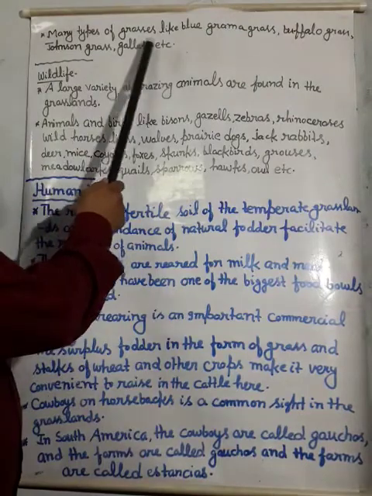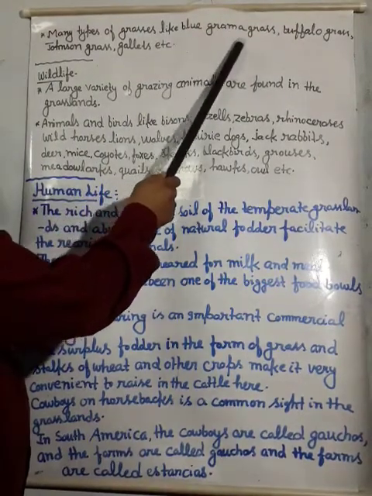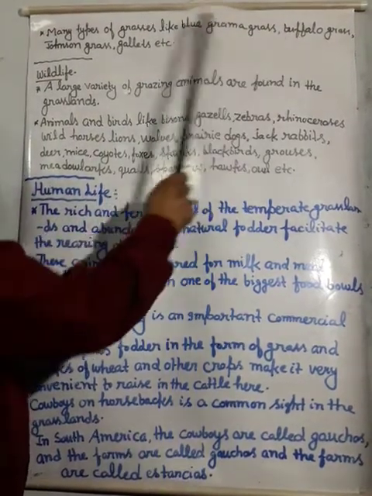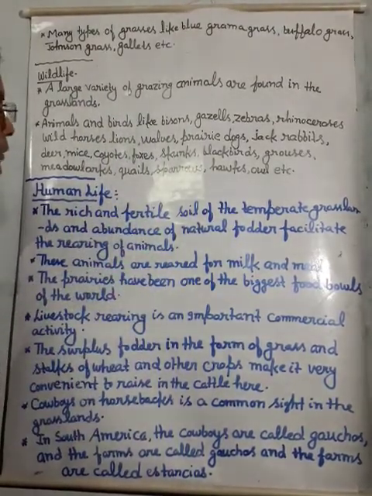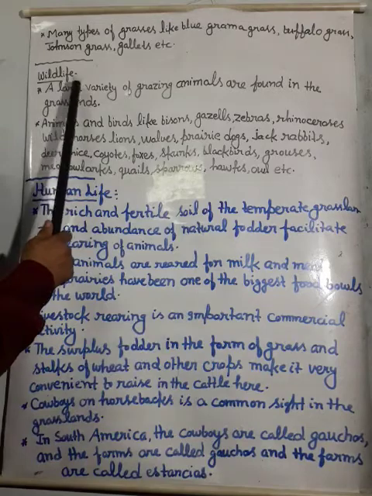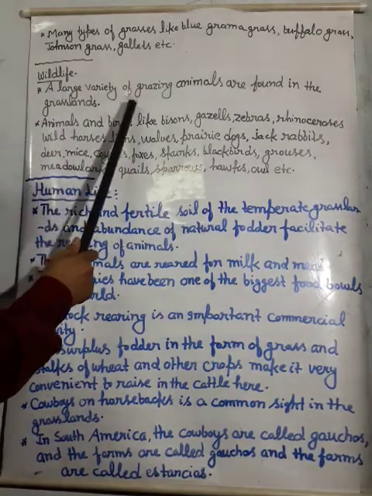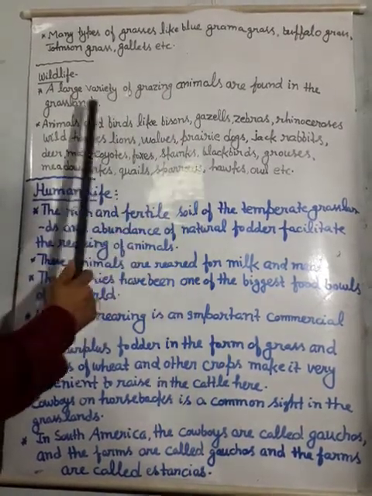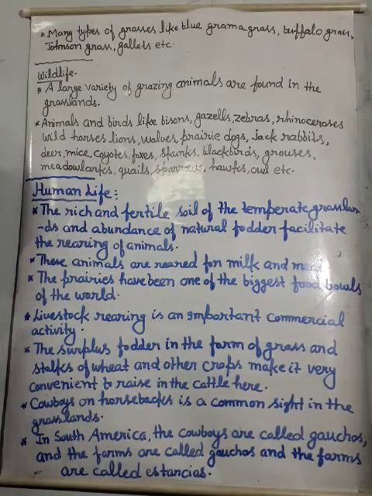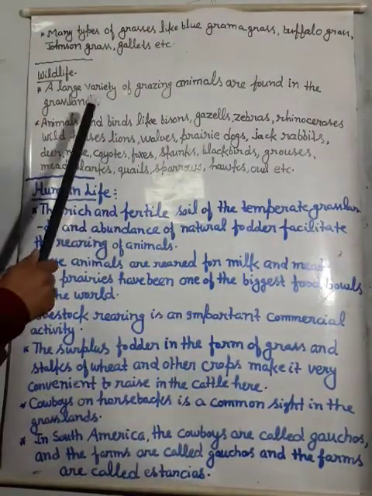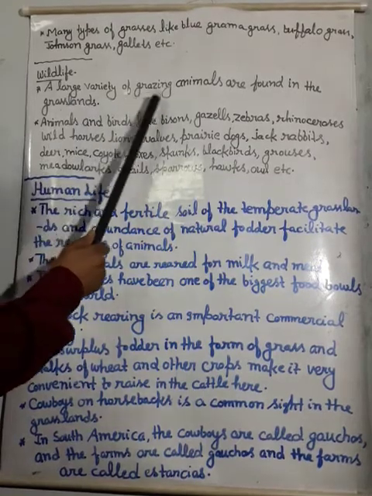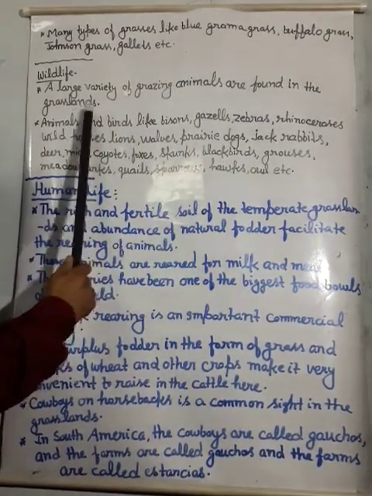Many types of grasses like blue grama grass, buffalo grass, Johnson grass and galleta are found in this region. And next is wildlife. A large variety of grazing animals are found in the grassland. Yes, student, when grasses are available in this region, it is understood that a large variety of grazing animals are found in the grassland.